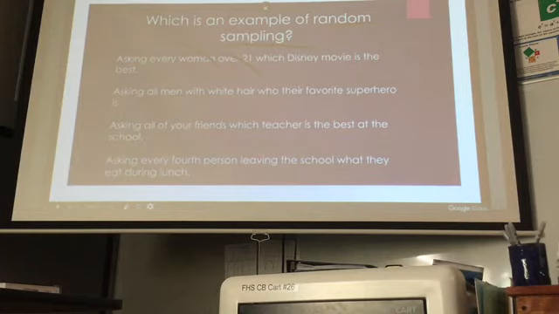Number 2 says asking all men with white hair who their favorite superhero is. Once again, if I want to know who men's favorite superhero is, asking all the ones with white hair makes it automatically not random. If I specifically want to know about men with white hair, then I'm once again taking a census and not a sample. So number 1 and number 2 are not random samples.